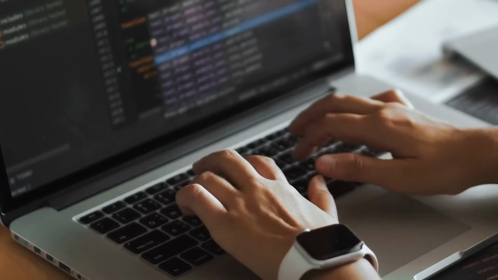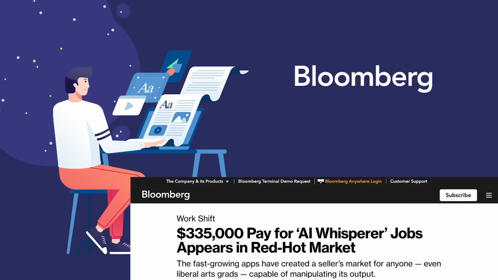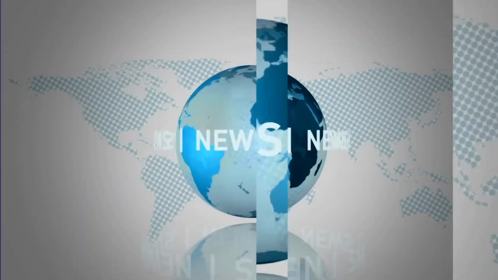This is going to be a unique course for me as there is going to be a lot less coding going on, but a lot more understanding about the topic of prompt engineering and why some companies are paying up to $335,000 a year, according to Bloomberg, for people in this profession. And no coding background is necessarily required. So what are we waiting for?